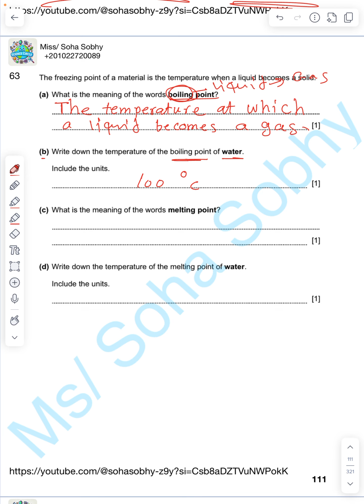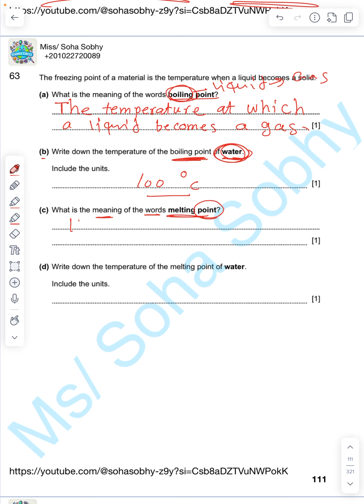If you add salt to the water to make a salt solution, the boiling point will decrease or increase? Yes, it will increase. So the boiling point of a salt solution, maybe it's 107, 110, the number should increase. But here, because he said the boiling point of water itself, it's 100. Got it?